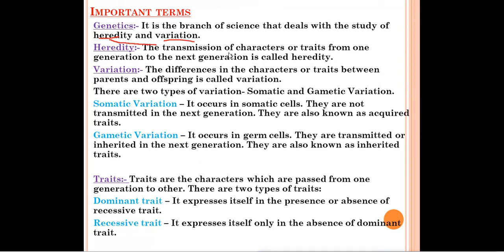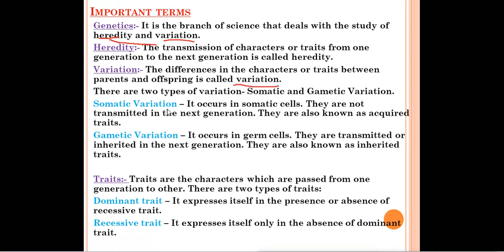The process of transfer of character from one generation to the next generation is called heredity. This is a very easy definition of heredity. Next one, variation. Variation means what? The meaning of variation is differences. The difference in characters or traits between the parents and offspring is called variation.